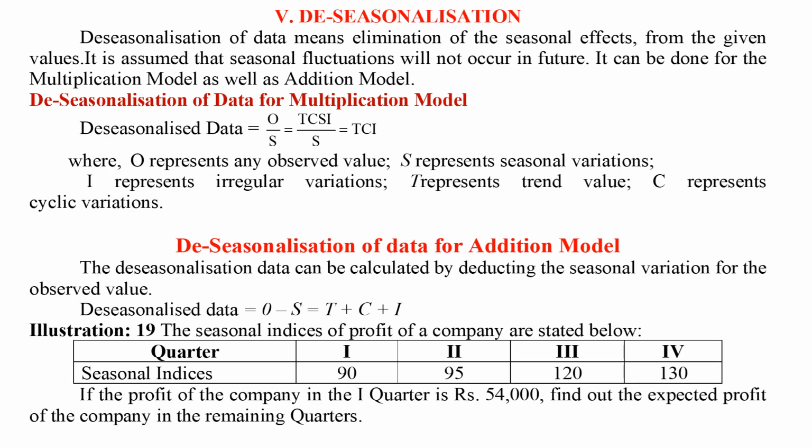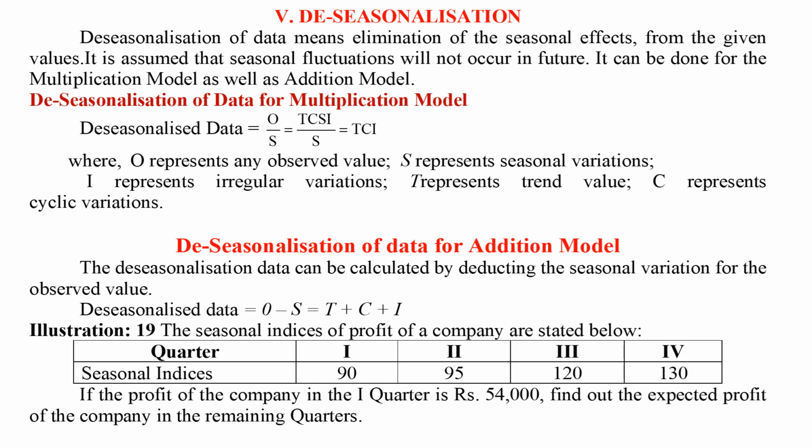Deseasonalization. Deseasonalization of data means elimination of the seasonal effects from the given values. It is assumed that seasonal fluctuations will not occur in future. It can be done for the multiplication model as well as the addition model. Deseasonalization of data for multiplication model. Deseasonalized data is well presented here, where O represents any observed value, S represents seasonal variations, I represents irregular variations, T represents trend value, C represents cyclic variations.